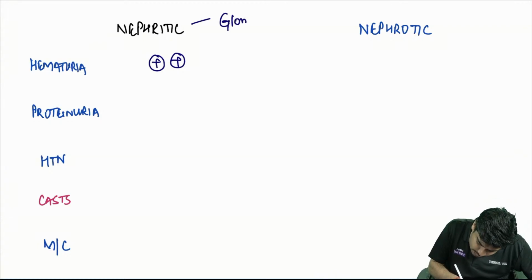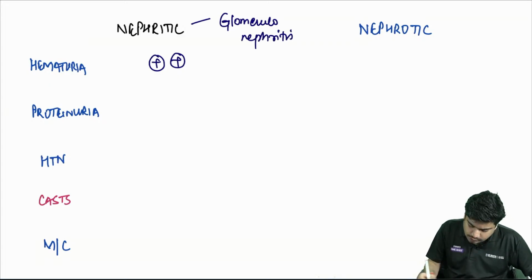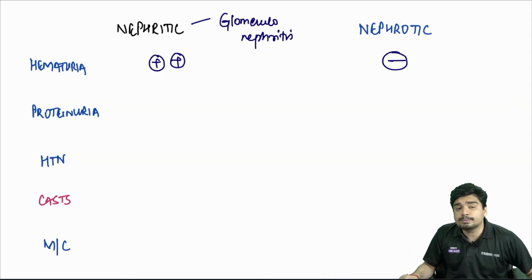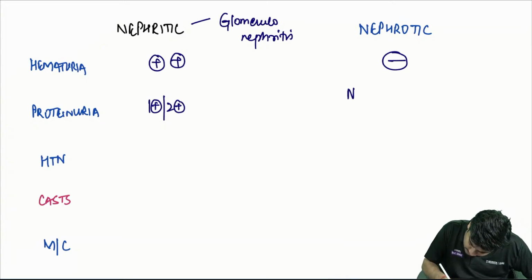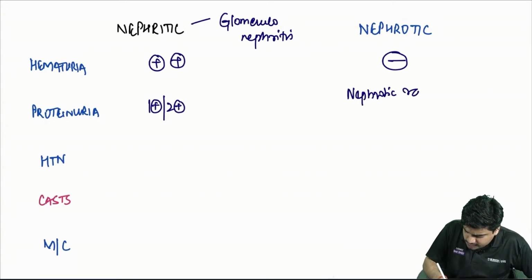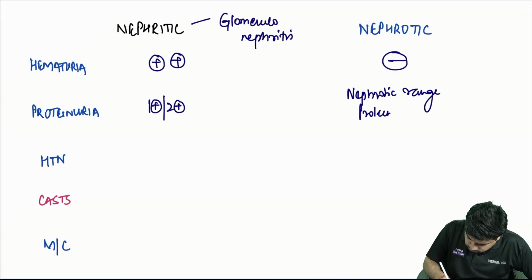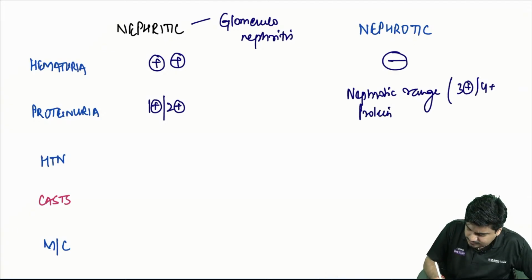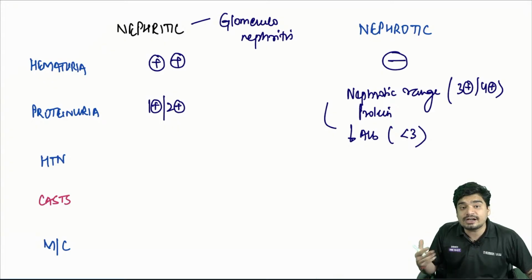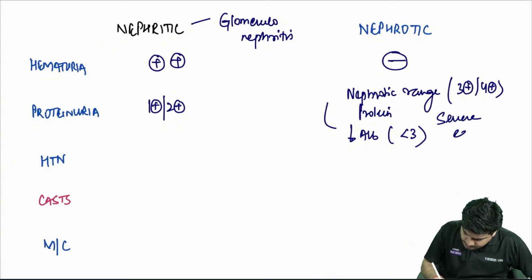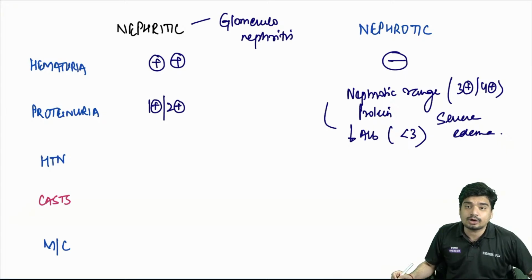Nephritic syndrome is nothing but glomerulonephritis. It will not occur in nephrotic syndrome. Proteinuria, nephritic will have 1+, 2+ proteinuria. Nephrotic will have nephrotic range proteinuria, that is 3+, 4+. And this will lead to decrease in albumin less than 3 and severe edema. This will happen in nephrotic syndrome.